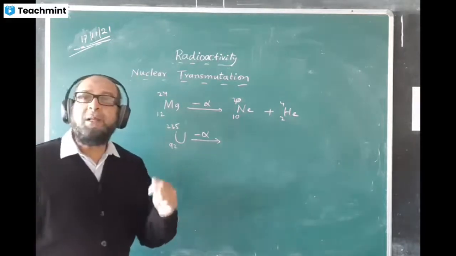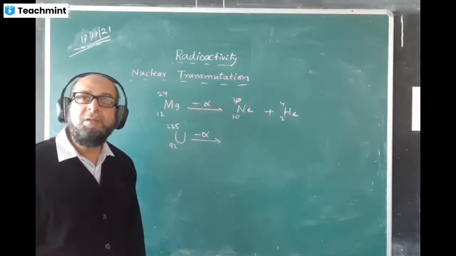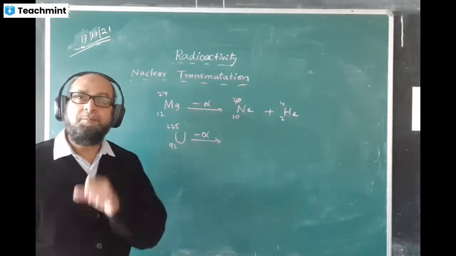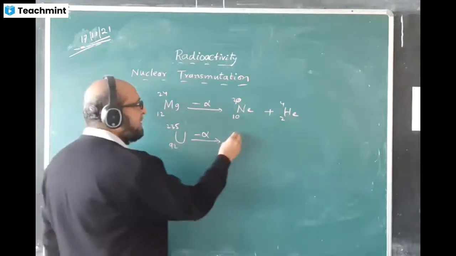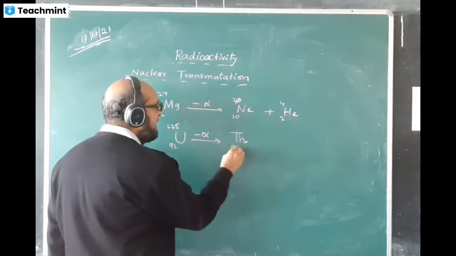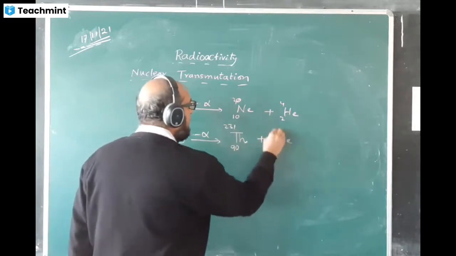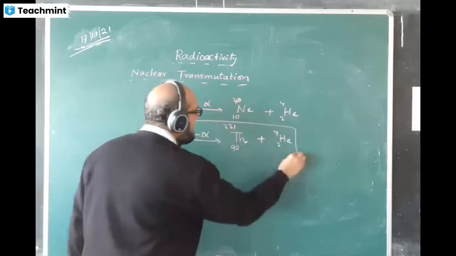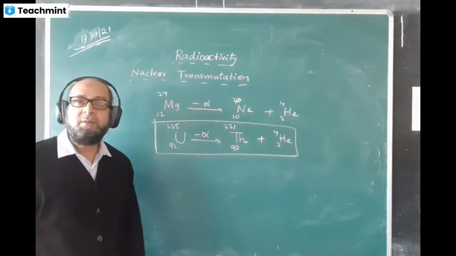90 is the atomic number of which nucleus? Do you know? Thorium. This equation you have to learn by heart. Uranium changes into thorium nucleus. Thorium atomic number is 90 and this is 231. Plus, here we write this one, 2 and 4. Copy this reaction. This reaction is there in the syllabus.